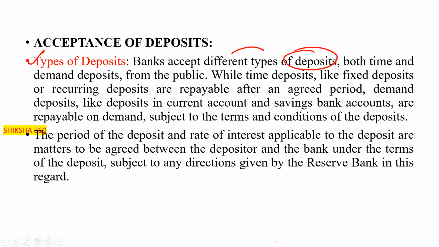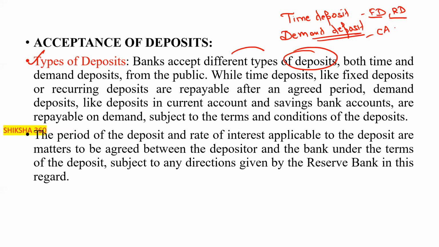There are two types of deposits. The first is time deposits, like fixed deposit or recurring deposit, FD/RD. The second is demand deposits, which we can take when we demand, like in a current account or savings account. Banks accept both time and demand deposits from the public.